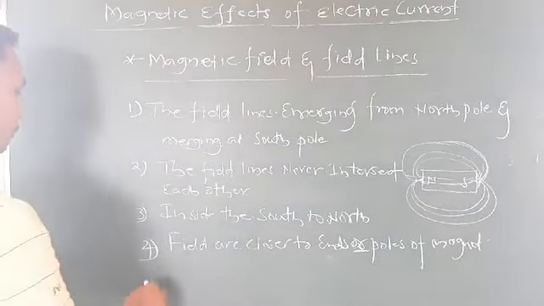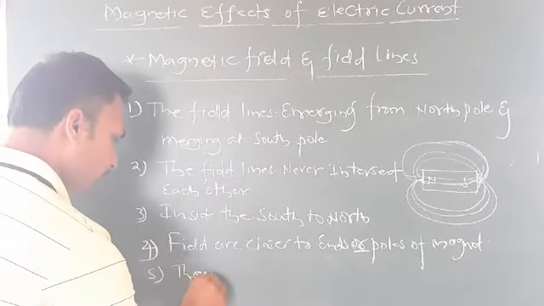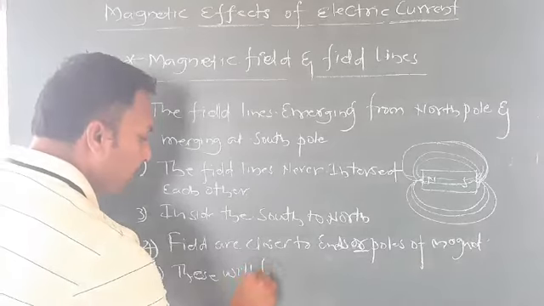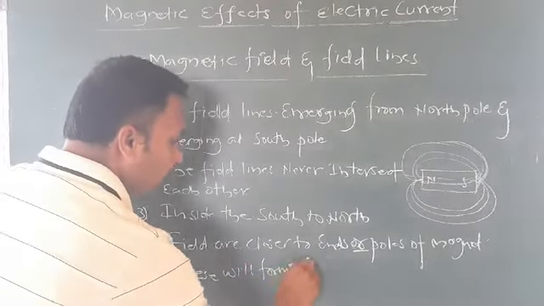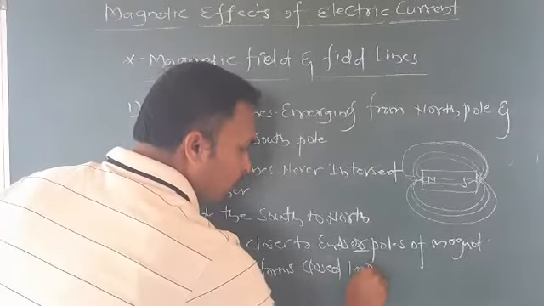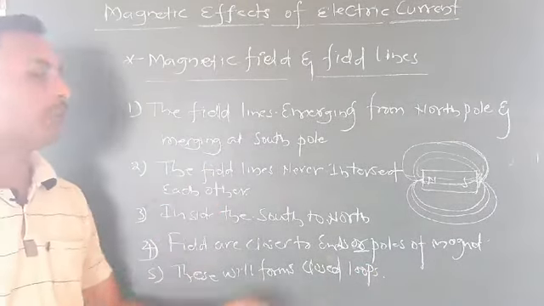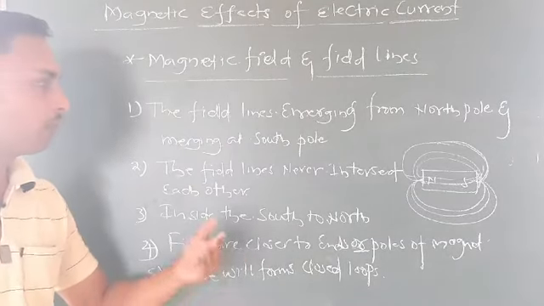Now the fifth one, I'll write here. These form closed loops. So these are some important properties of field lines.